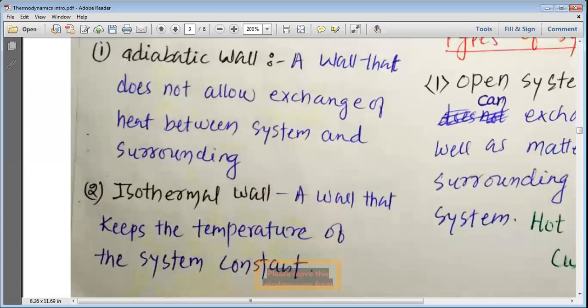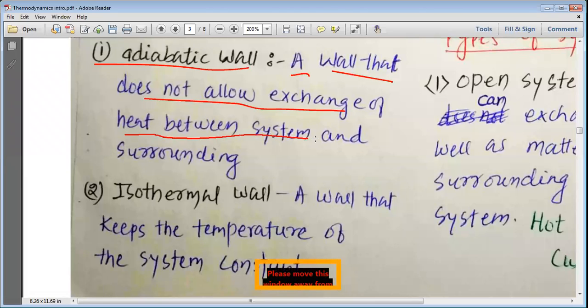First, we should study the adiabatic wall. Let us see the meaning of the adiabatic wall, my dear students. A wall that does not allow exchange of heat between the system and the surroundings.